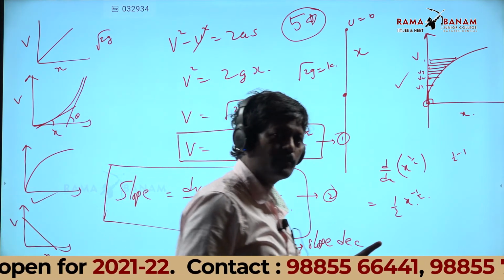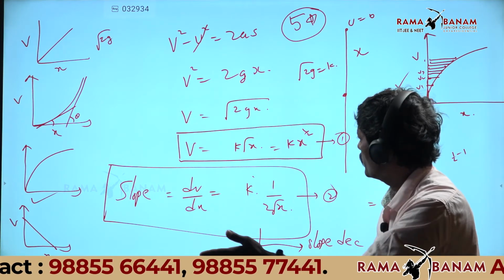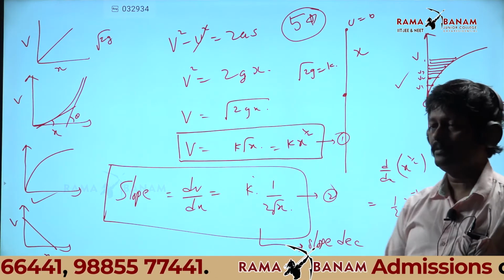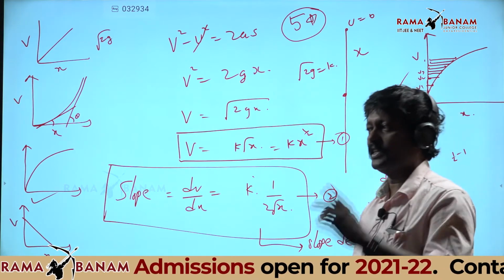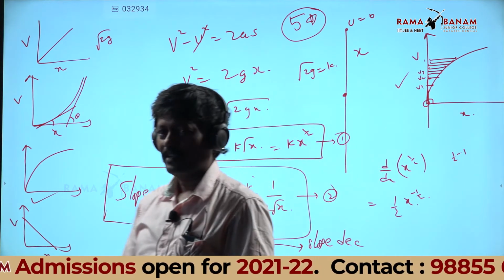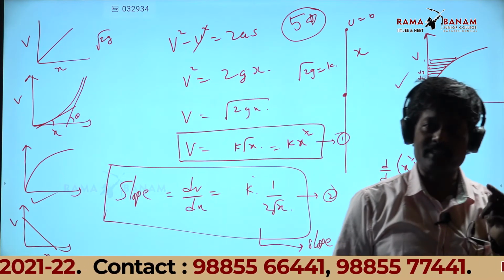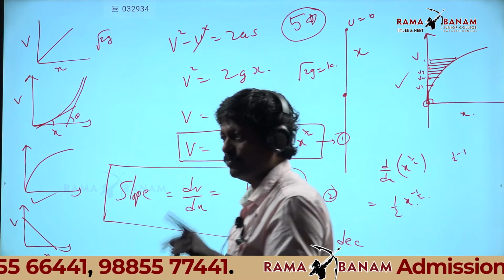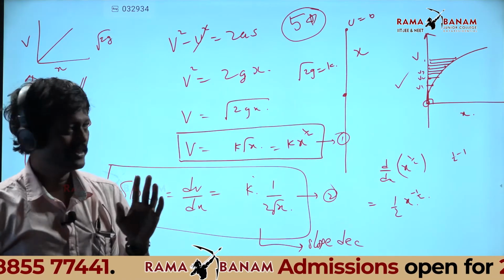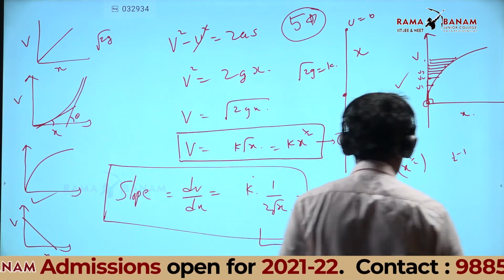After framing the equation, you have to differentiate the left hand side variable with respect to the right hand side variable. That is nothing but the slope of the graph. That slope is very, very important. Is it a constant slope, an increasing slope or a decreasing slope? That is important. Here it is a decreasing slope. Have all of you written that down?